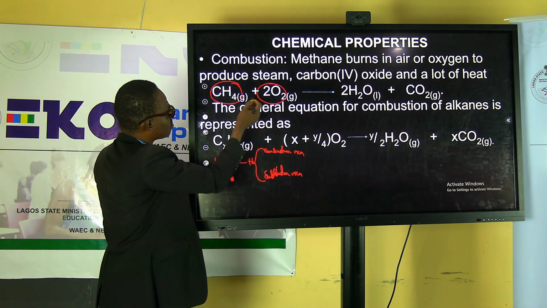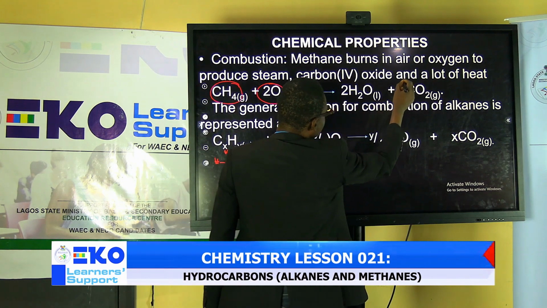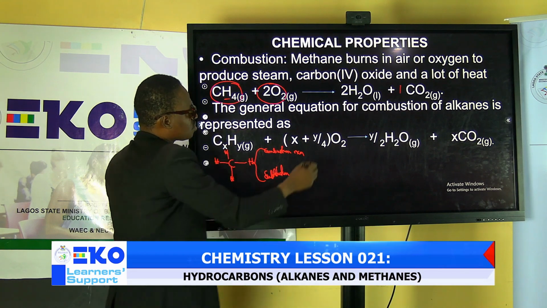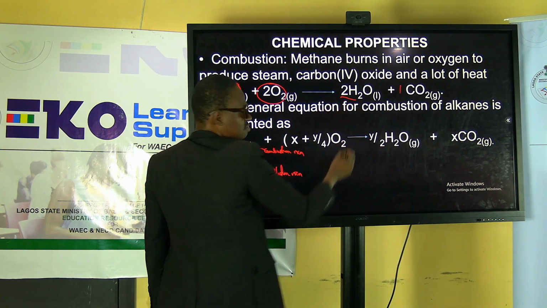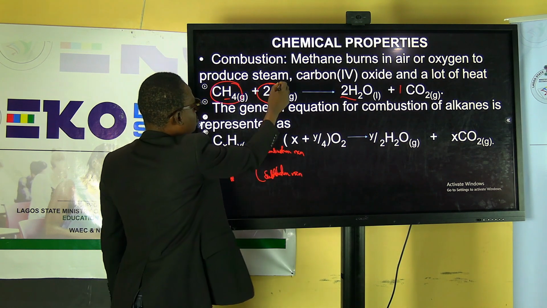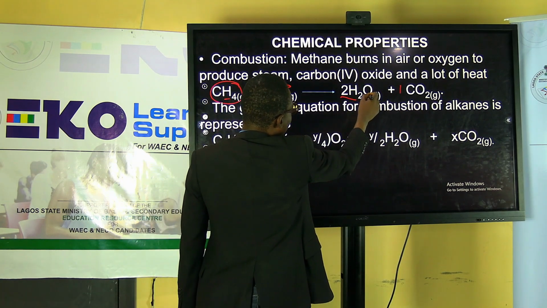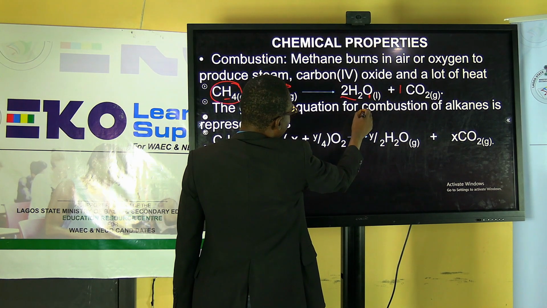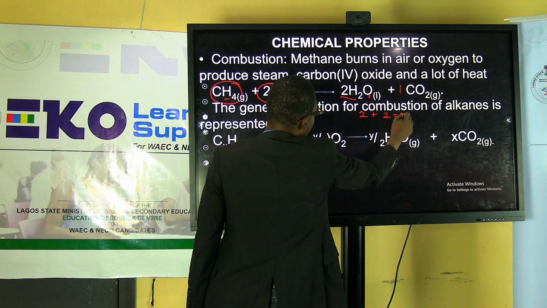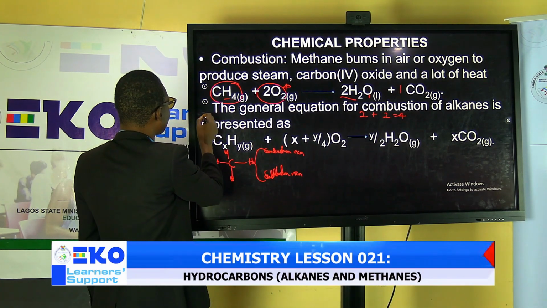So in balancing the equation, you have to balance. We have one carbon here, so you have one carbon here. Then when you look at the hydrogen, the hydrogen here is 4. So 2 times 2 will give you 4. Good. Then also, when you look at the oxygen, 2 times 2 is 4. Then there's 1 here, so 2 times 1 will give you 2, plus there's 1 here, 1 times 2 will give you 2. So that is giving you 4.